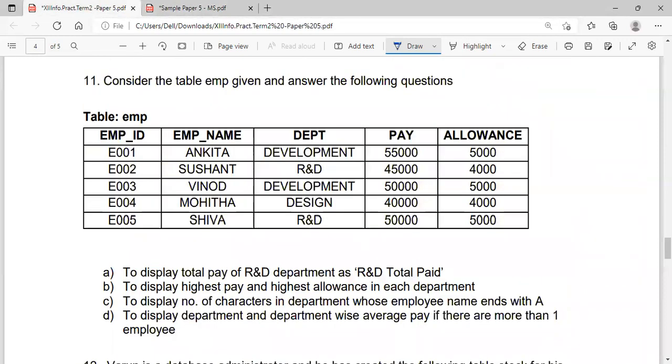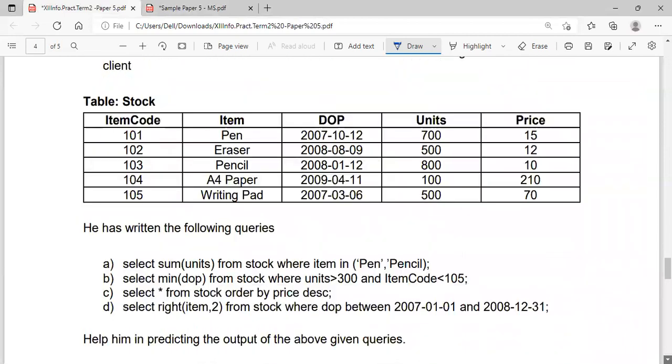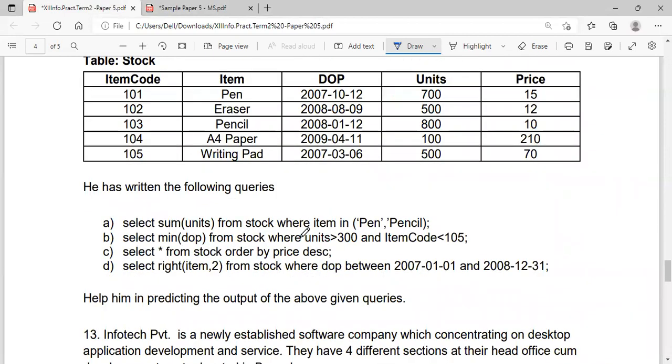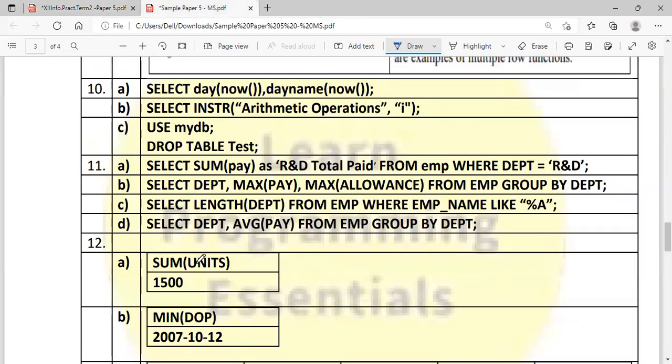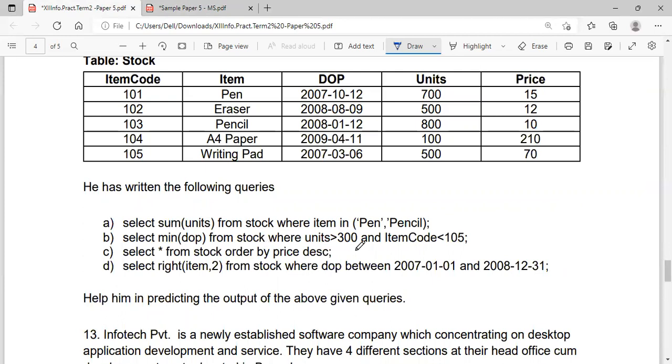Question number 12, moving on to the MySQL output. So table name is given. Select sum of unit from stock where item in pencil, pen and pencil, so the units are to be added. So 1,500 will come. Sum of unit 1,500.